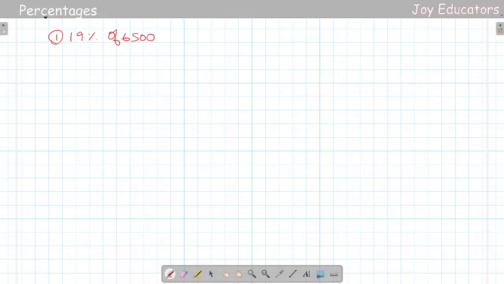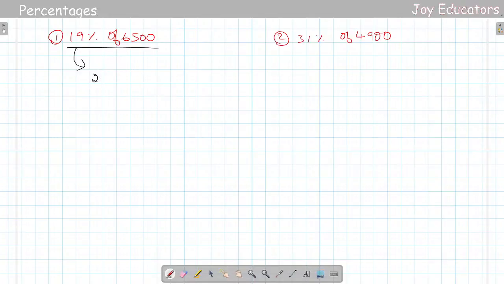So the second thing: meanwhile you guys do it, or else I will. 19% of 6,500. The answer is going to be really simple. Yeah, that's good. Gautam had given 61.5, but let's see.